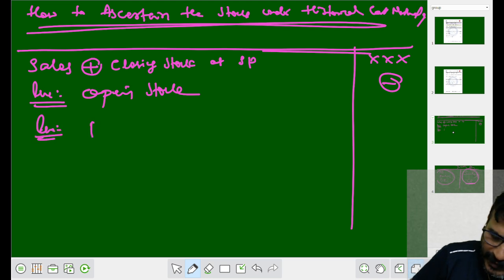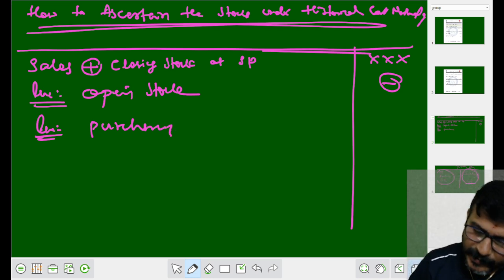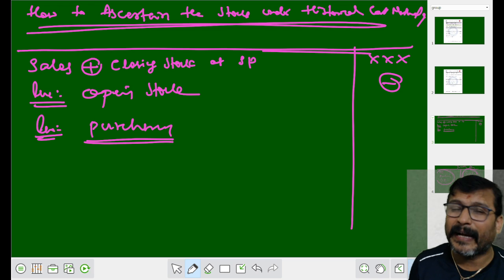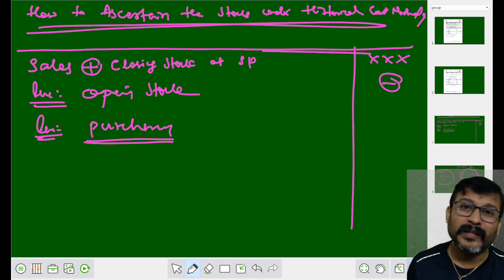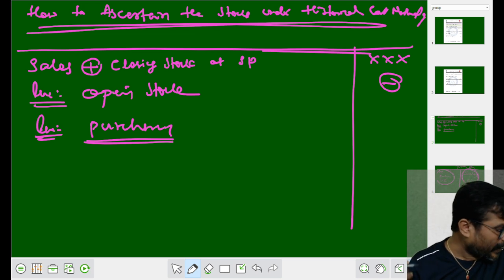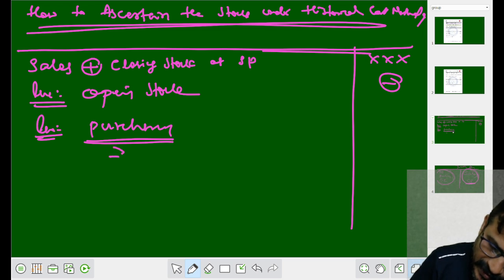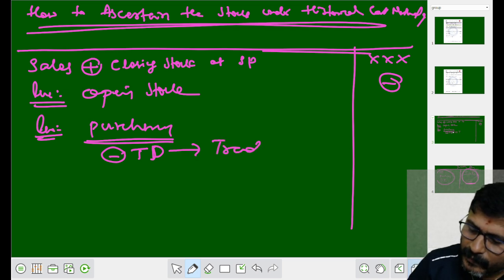Simultaneously, we have to subtract purchases. Sometimes for these purchases, they might have given you trade discount. From purchases, we have to subtract the trade discount. क्या बोलते हैं इसको? TD. TD means what?